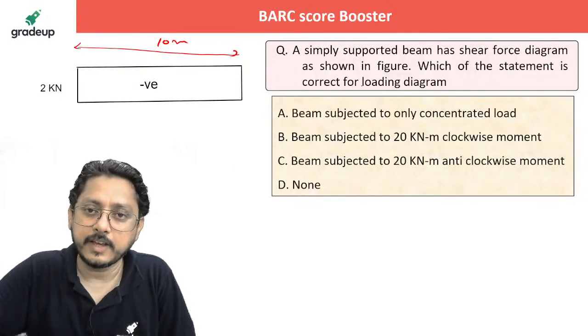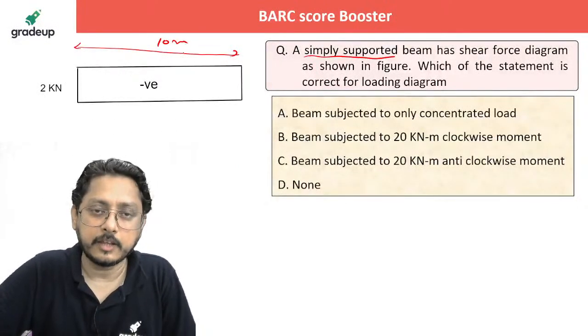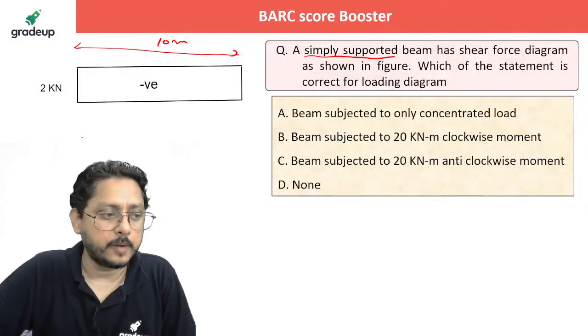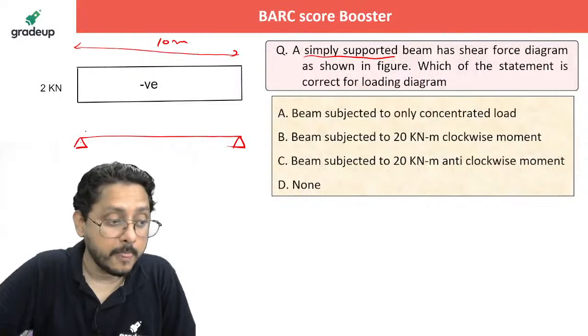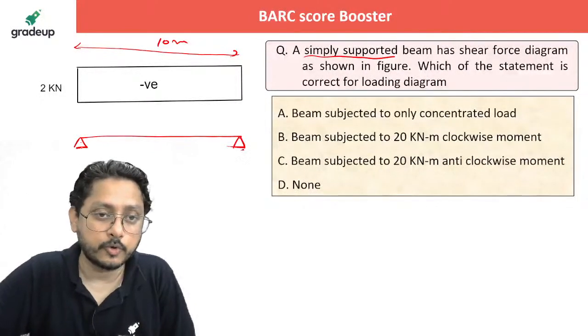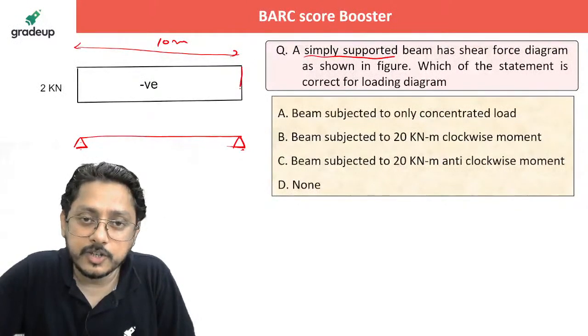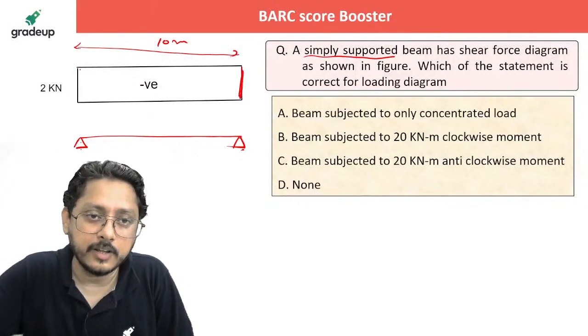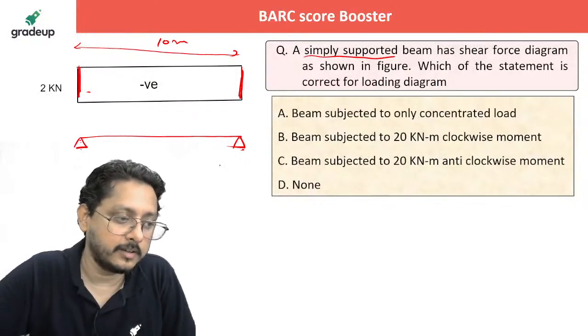See, once again he is saying that it is a simply supported beam. That's great. Length has been given. Now, simply supported beam. Why am I giving the supports here? See, if it is simply supported, reaction will come. There is a sudden change at this location only, and there is a sudden change at this location only. So of course the supports will be here only, isn't it?